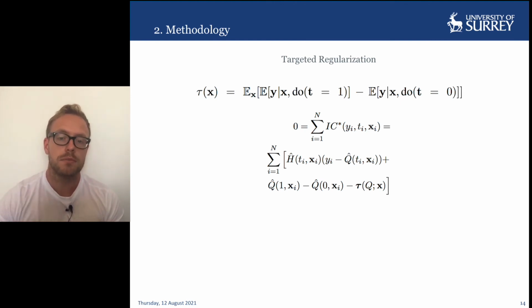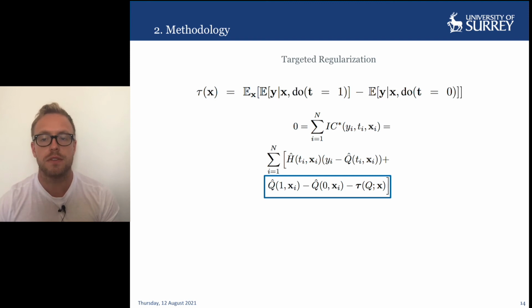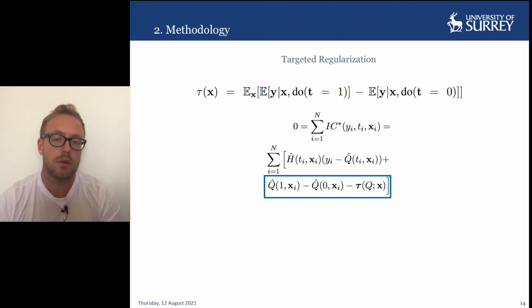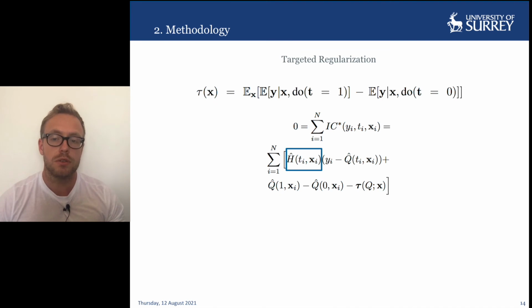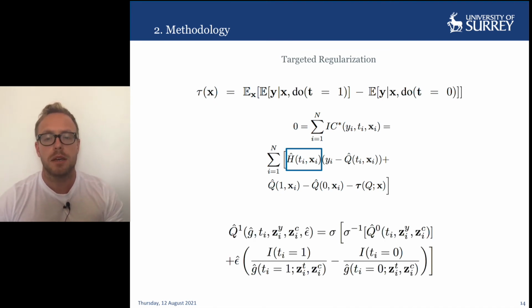Starting with the last term, this is simply the error on the estimation of the average treatment effect, which is 0 at the optimal solution. This term is the residual prediction error of the network, and finally, the term here is the key to the influence curve solution, and this is known as the clever covariate. By creating a linear submodel, we can update our estimator Q0 with some additional amount of h, the clever covariate, which is given in the brackets here.